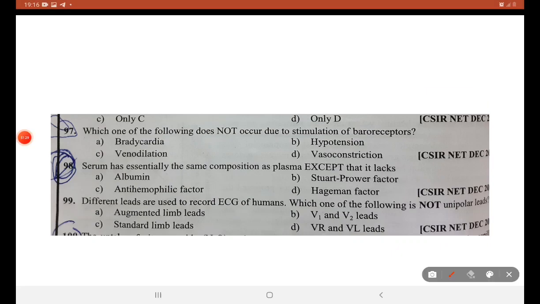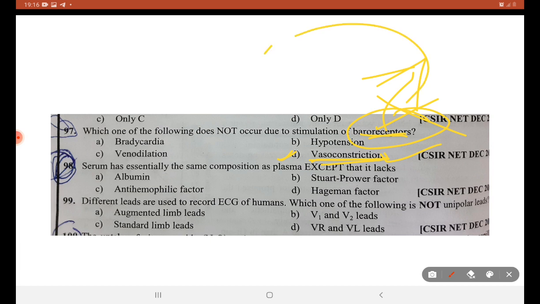Now coming again to this baroreceptor topic, which is very problematic in today's session. Baroreceptors are stimulated when there is very high blood pressure. Vasoconstriction will not be stimulated when blood pressure is very high. Vasoconstrictions are done when blood pressure is very low. So if the blood pressure is already very low and vasoconstriction stimulation is under progress, then baroreceptors will not be stimulated under that condition. This is a kind of linking of the topics of vasoconstriction and vasodilation along with baroreceptors.